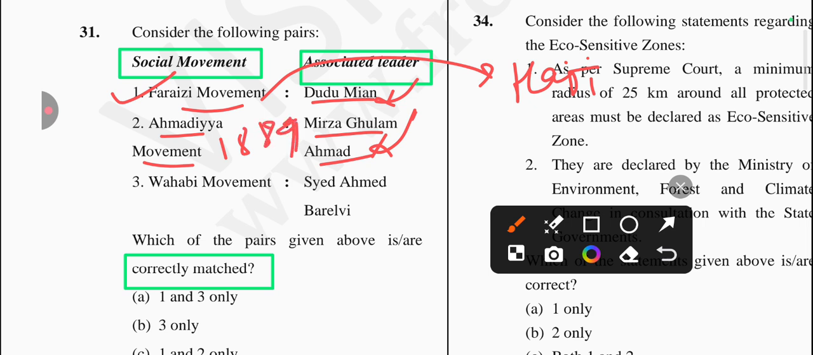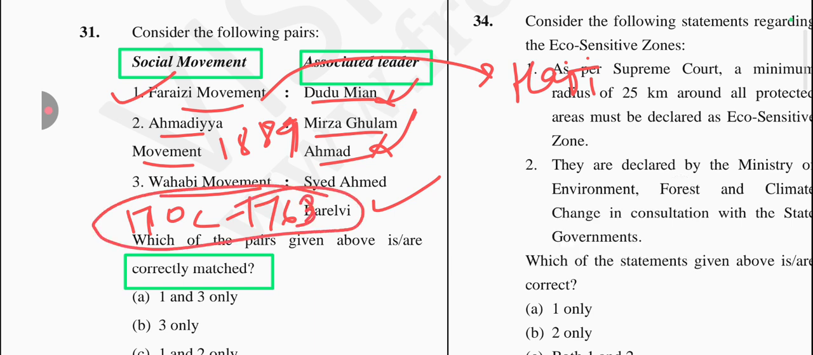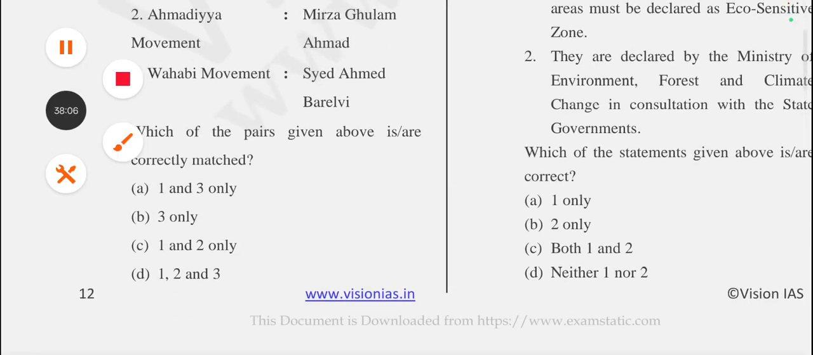And another one is Wahhabi movements. Wahhabi movement's leader is Sayyid Ahmad Bareilly. Yes, it's also correct. And Wahhabi movement happened in 1702 and 1763. 1702 to 1763. So answer for this question is option number D. All 3 statements are correctly matched. Okay.